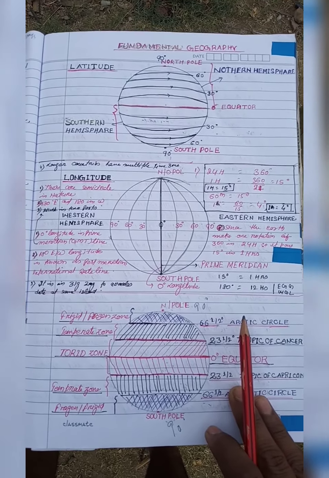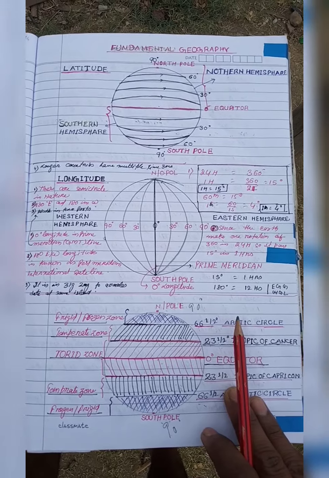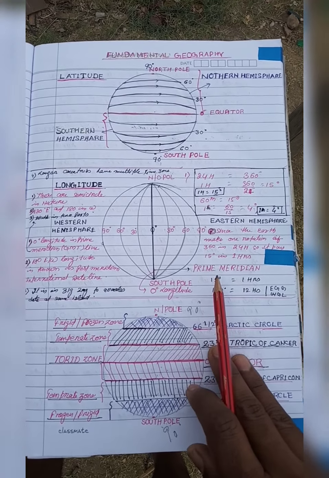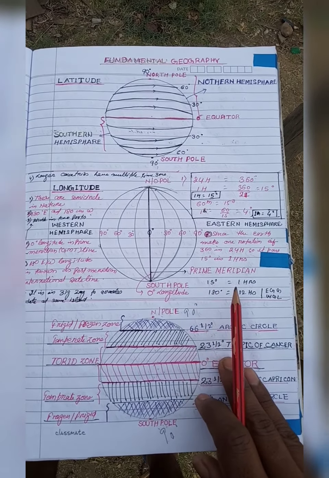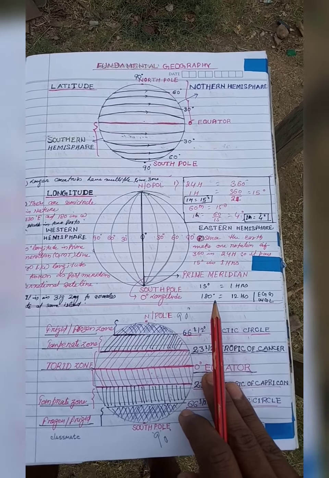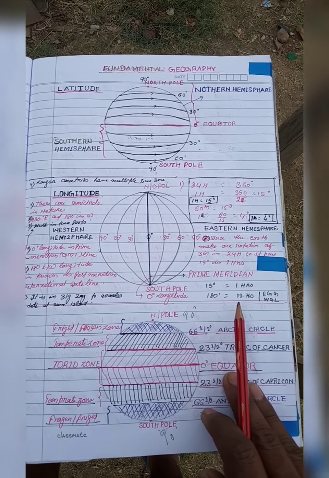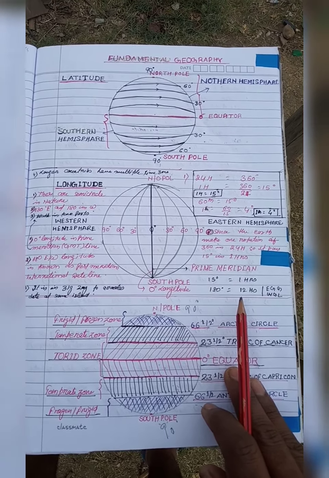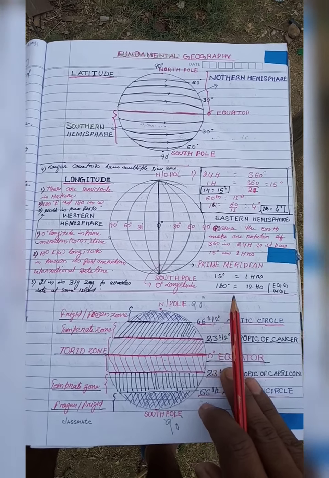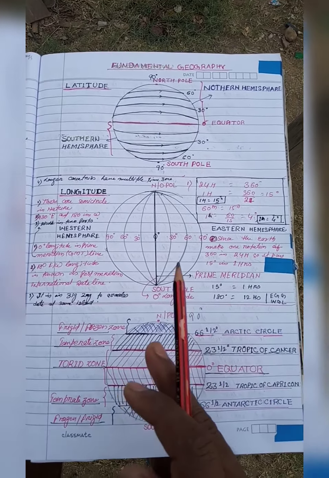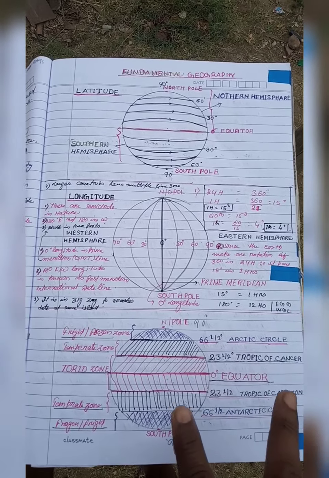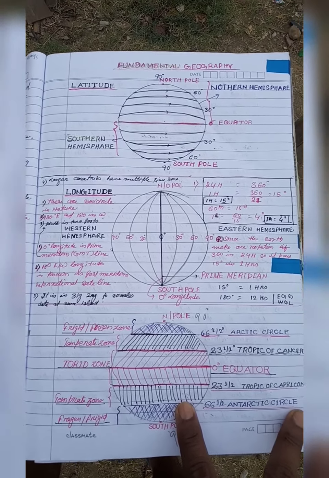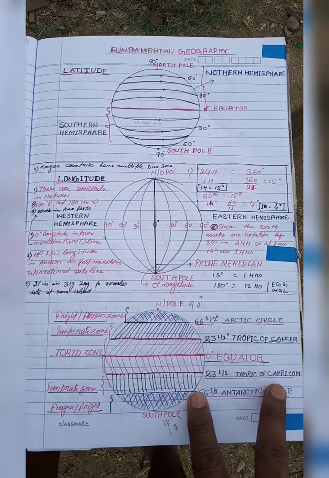The entire world is divided into 24 time zones, because after every 15 degrees there will be a variation of 1 hour. Similarly, after every 180 degrees there will be a variation of 12 hours. So in both hemispheres together, the variation of time is 24 hours, which includes the 360 degrees.